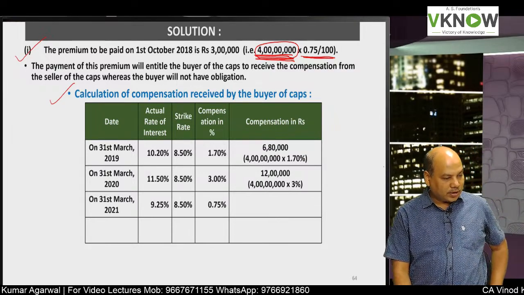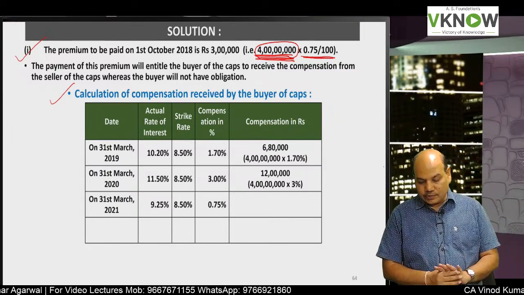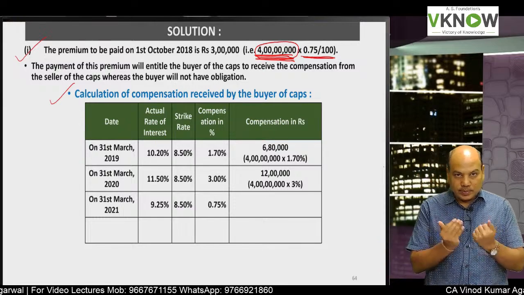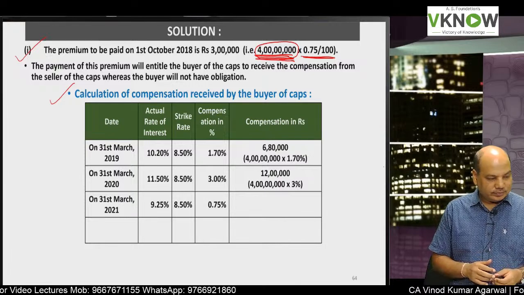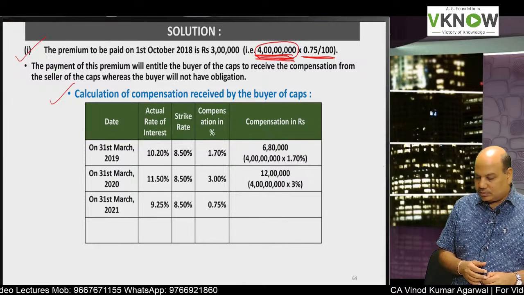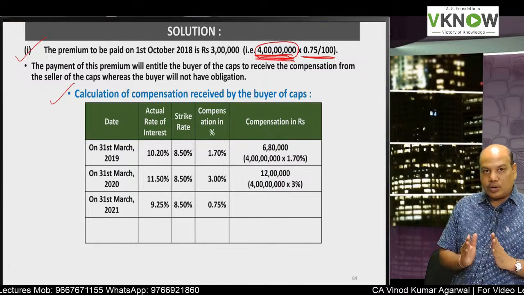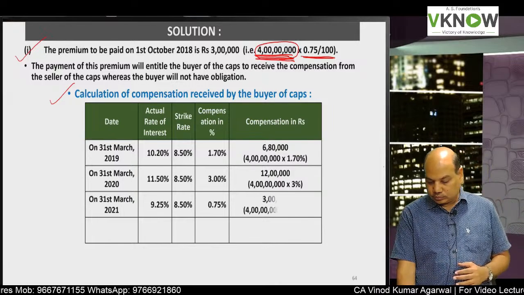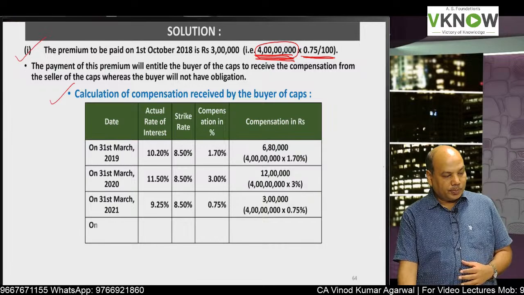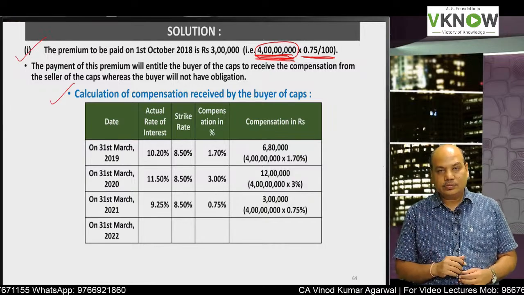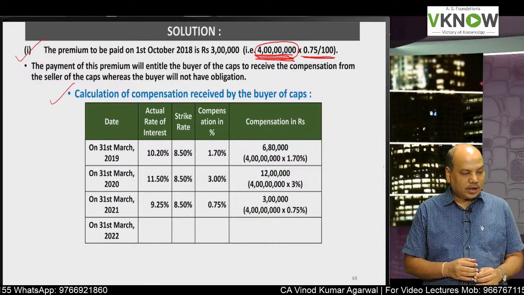Very good, Sagar. 0.75%. So now you reply how much compensation will be received. Yes, reply. 0.75% of 4 crore. That is 3 lakh. But the important one is the last one, where the student can make a mistake.